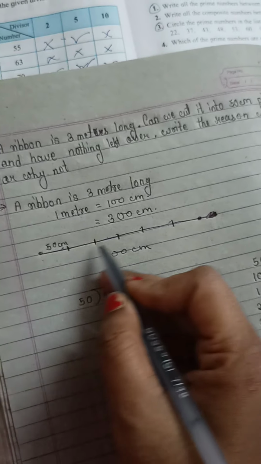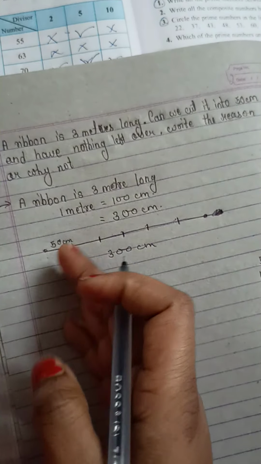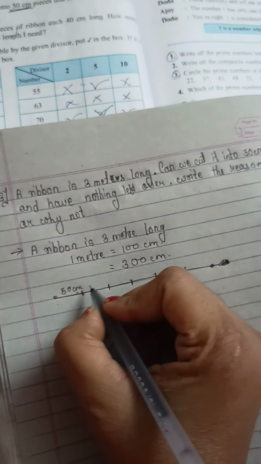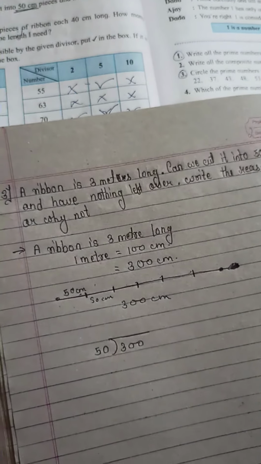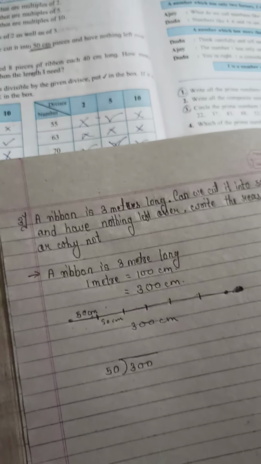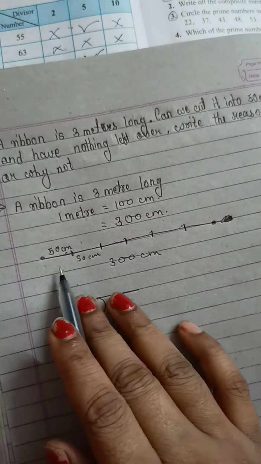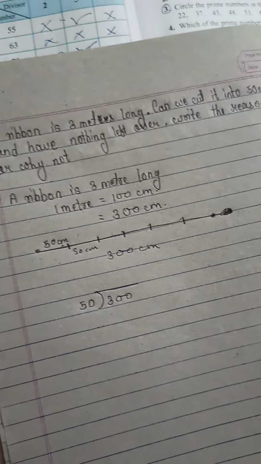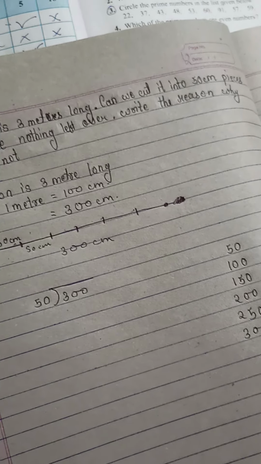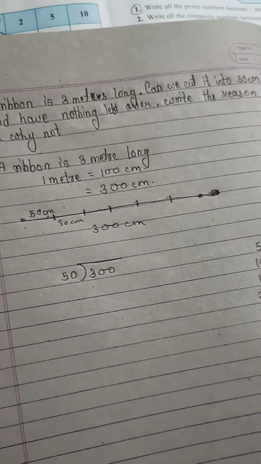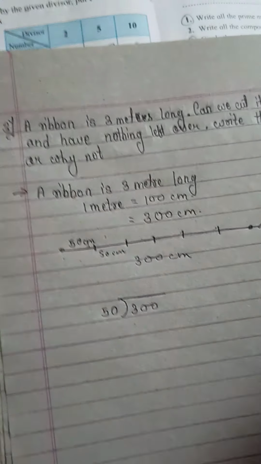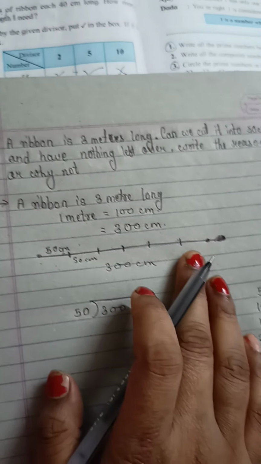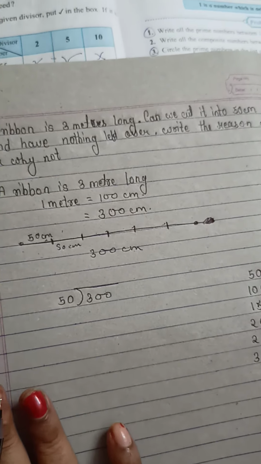Suppose this is the ribbon. They want to cut this ribbon into pieces of 50 centimeter. And they are asking whether the ribbon will be cut perfectly with this measurement, or something will be left over. So first of all, since they are cutting, that means we have to divide.